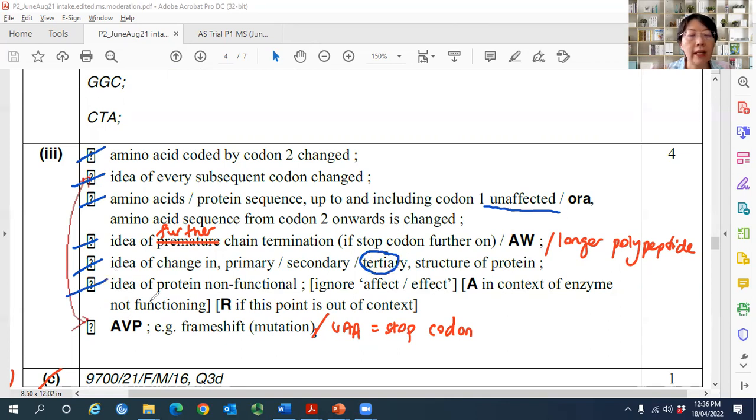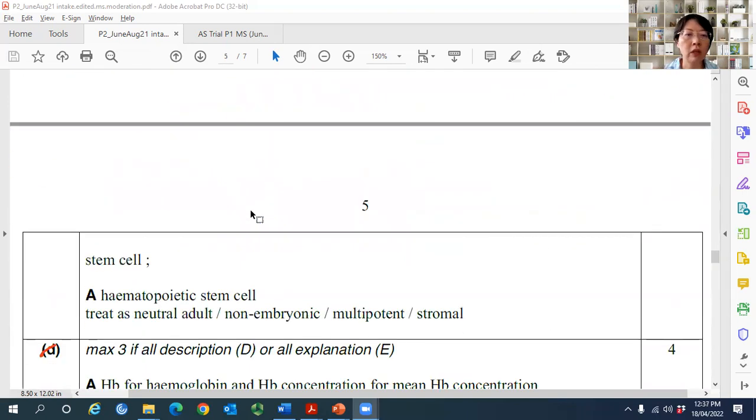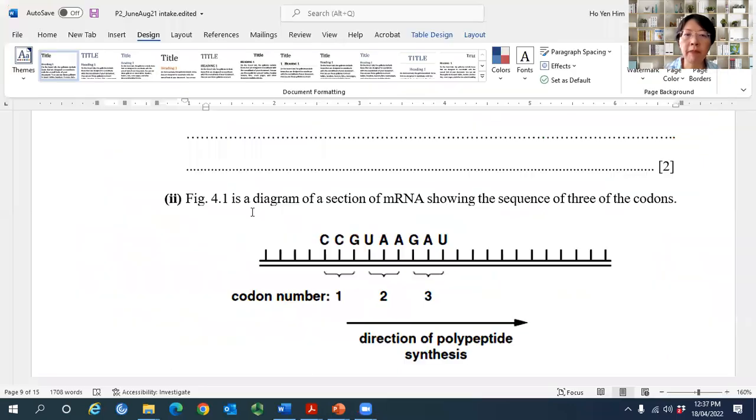Okay. Idea of protein non-functional, frame shift mutation, or you say UAA is a stop codon, so that you get 1 mark. I think only one student mentioned that UAA is a stop codon. Only one student mentioned that. Okay, so which is very good. Right, so next question.